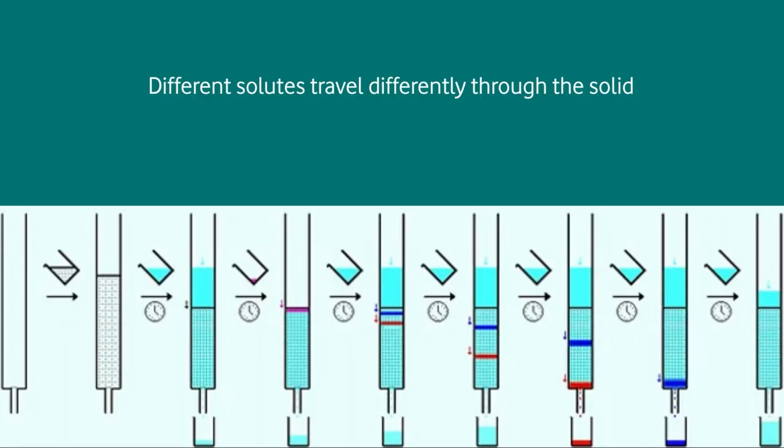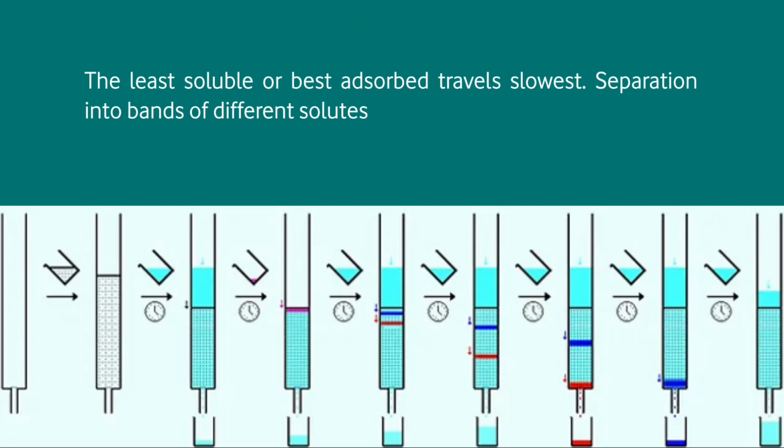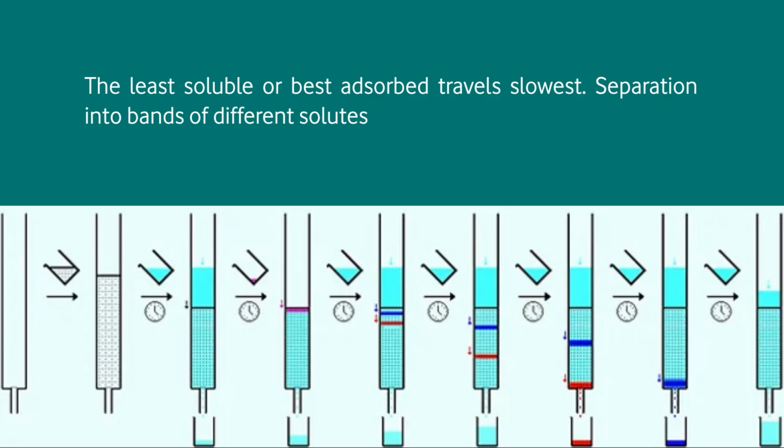Different solutes travel differently through the solid, and the competition is between adsorption and solubility, because in the mobile phase all the components are dissolved. If they adsorb more on the solid, they will become slow. So the least soluble, that means the most adsorbing or best adsorbed, will travel the slowest, with separation into bands of different solutes. The ones which are most soluble will move very fast through the column.